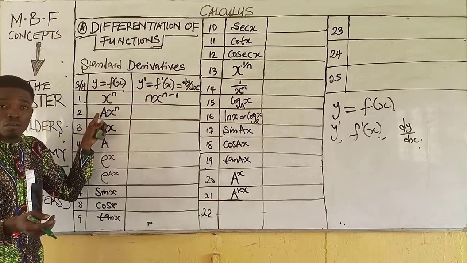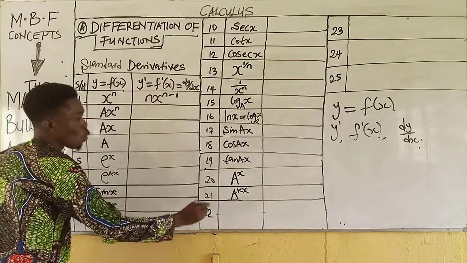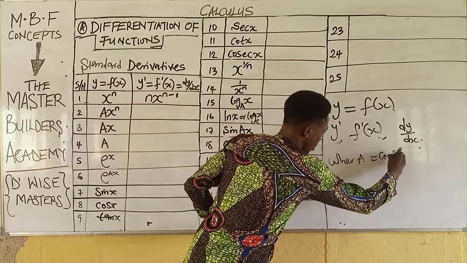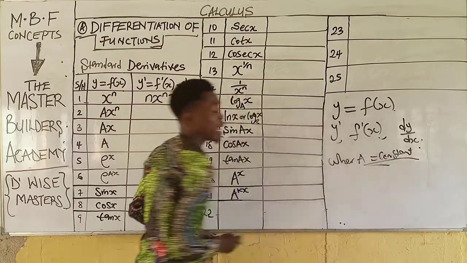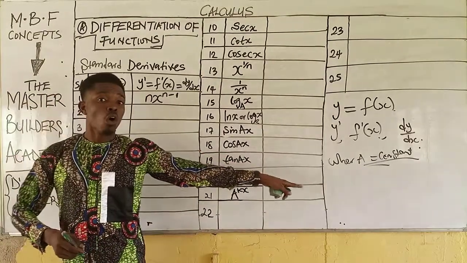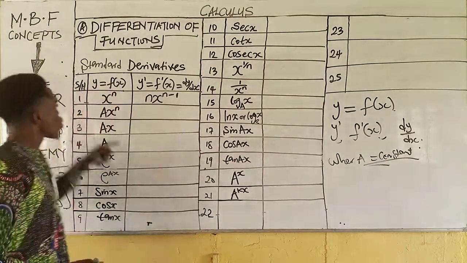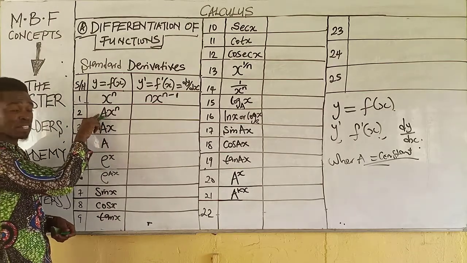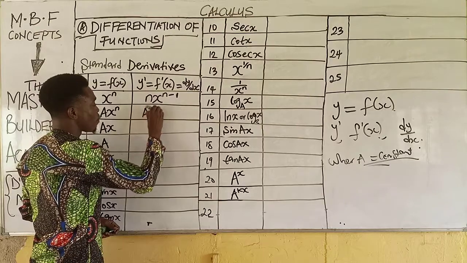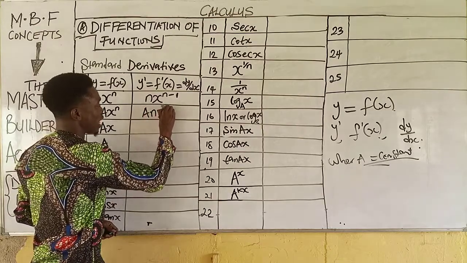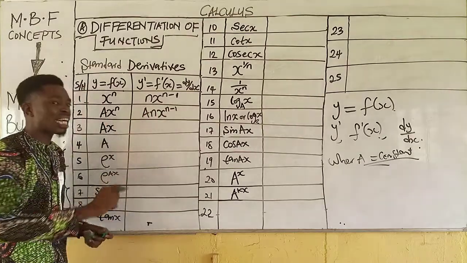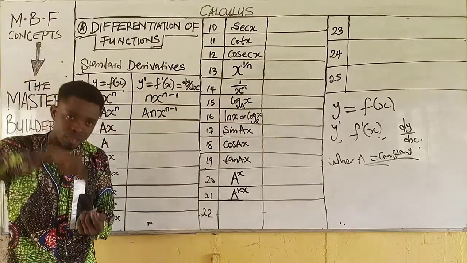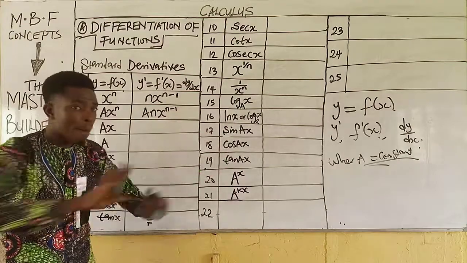But here now, the coefficient is more than 1, because A here is equal to a constant, which can be either a positive value or a negative value. So when I differentiate this, all I do is to use this power to multiply the existing coefficient. Then I will have A multiplied by n, x raised to the power n minus 1. Understand that anytime you differentiate polynomial functions, the power will always come down, then reduce the original power by 1.